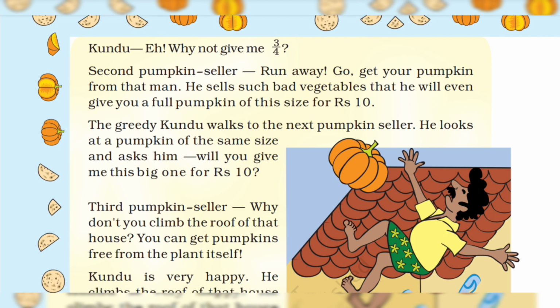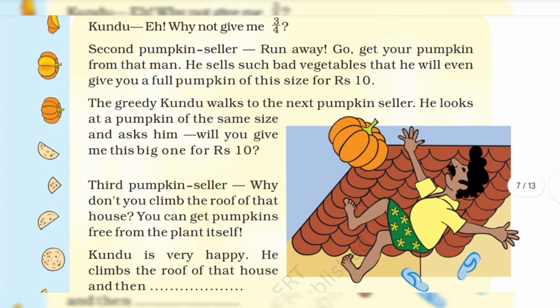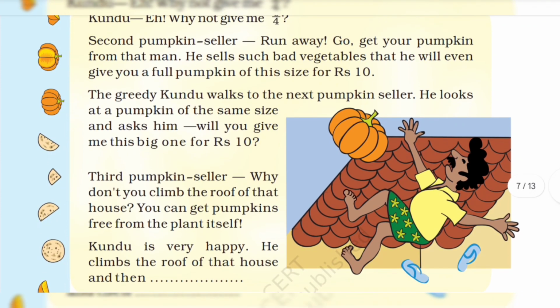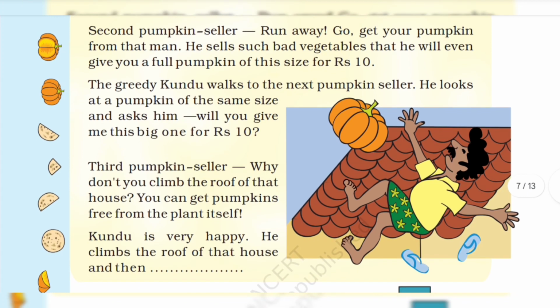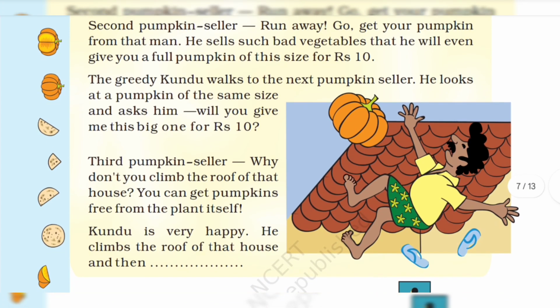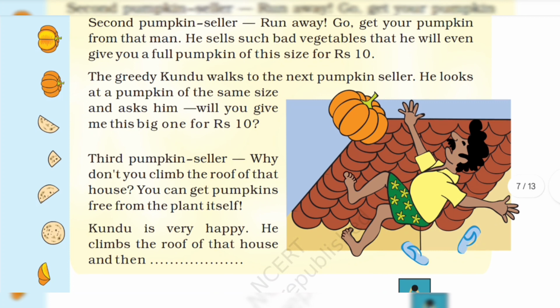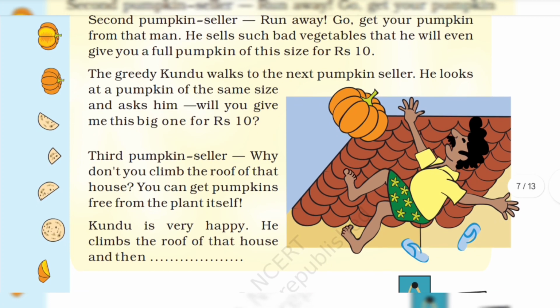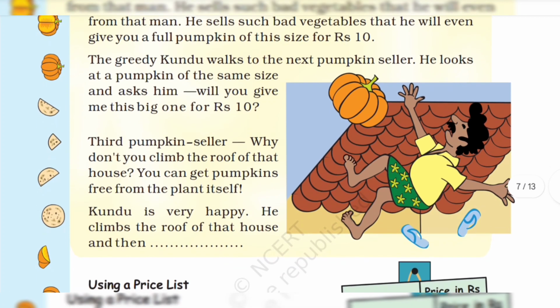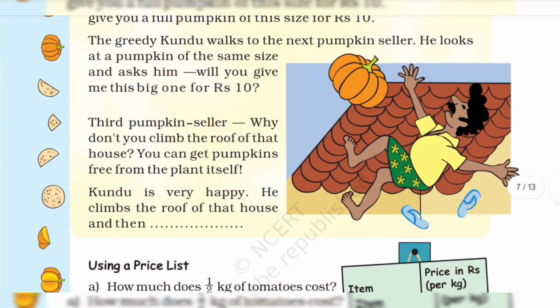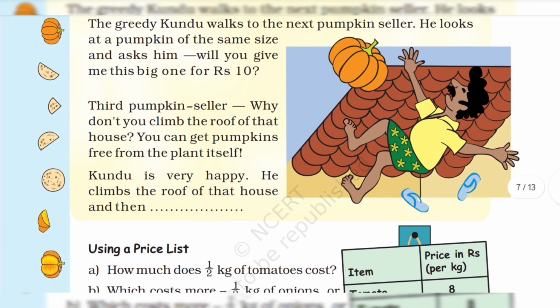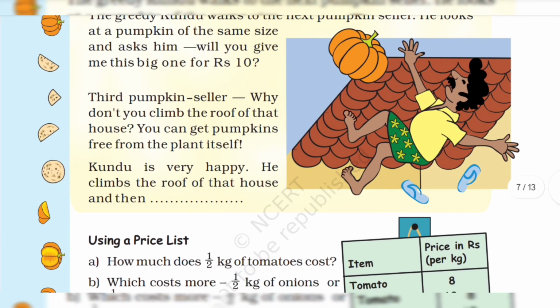The greedy Kundu walks to the next pumpkin seller. He looks at a pumpkin of the same size and asks him, will you give me the big one for 10 rupees? Third pumpkin seller: Why don't you climb the roof of that house?